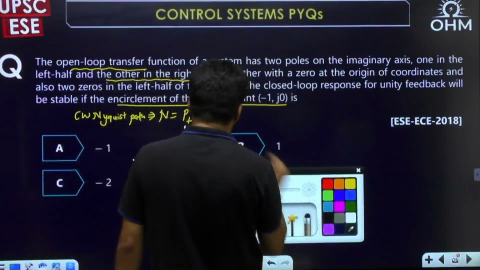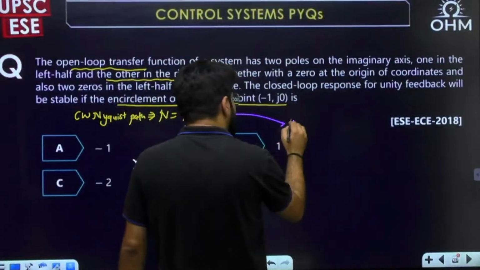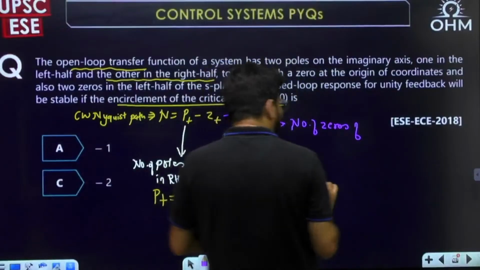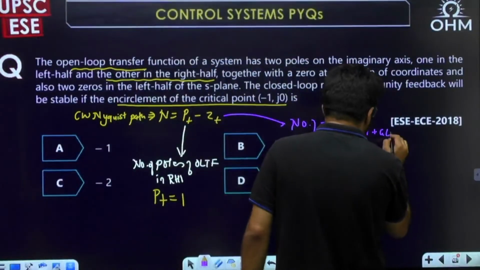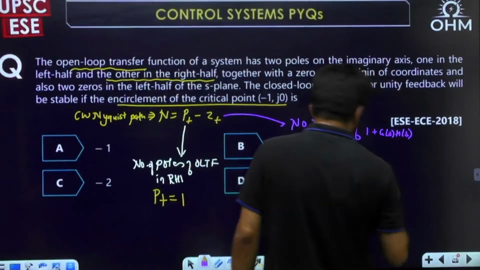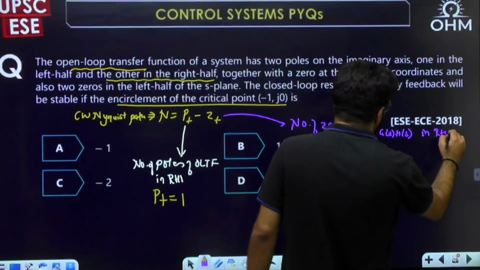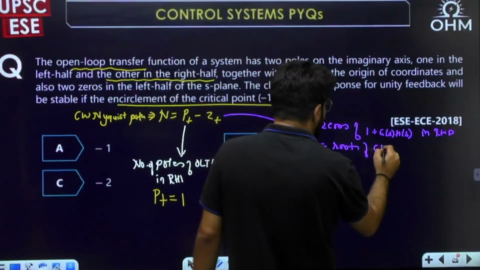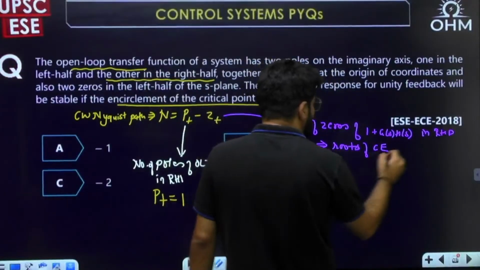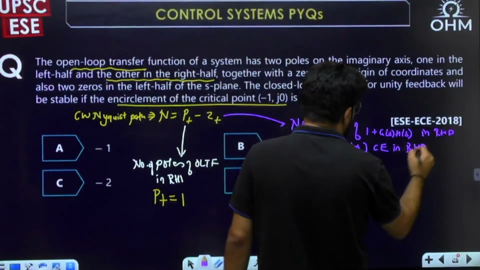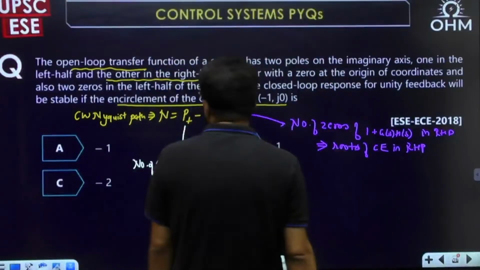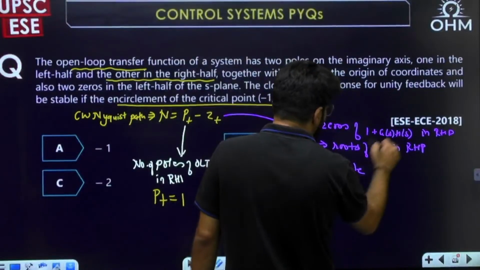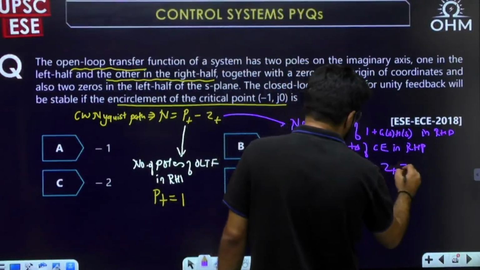Now come to Z plus. Z plus is the number of zeros of what? Of the open loop transfer function? No, the number of zeros of 1 plus G(s)H(s), not G(s)H(s), in the RHP. The zeros, or roots, of 1 plus G(s)H(s) are basically the roots of the characteristic equation. How many roots of the characteristic equation are in the RHP? Now, you want the system to be stable. For a stable system, there should not be any root in the RHP, correct? So for a stable system, Z plus must be 0.